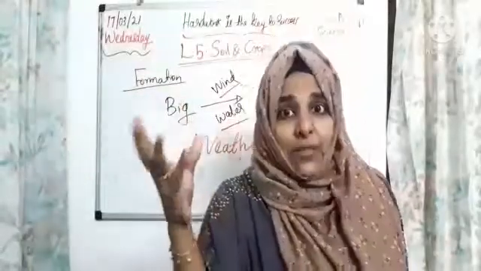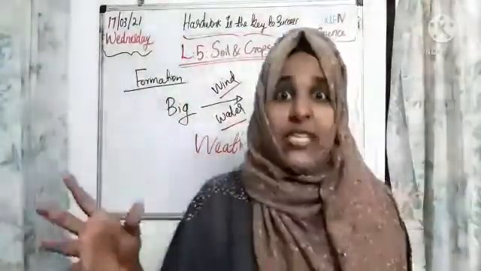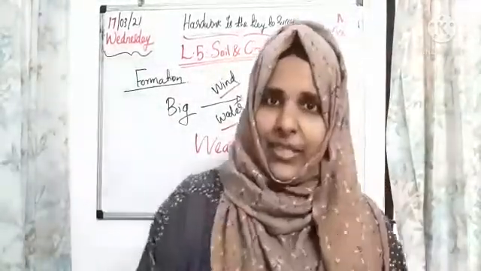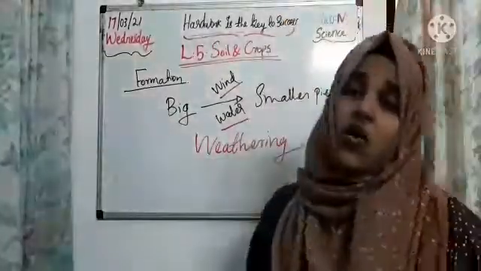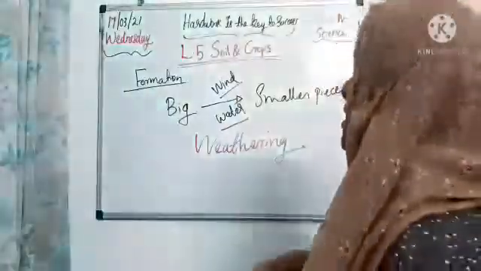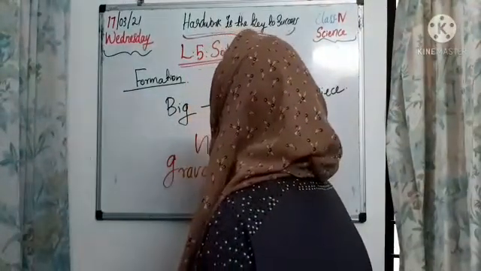Soil or sand particles are formed on the Earth's surface. It takes thousands of years. And as a result of weathering, some small stones are formed from the broken rocks. That we call gravel, okay. Can you identify this one? Gravel, okay. So these small stones we call gravels.